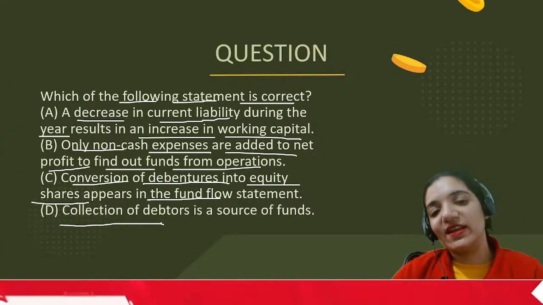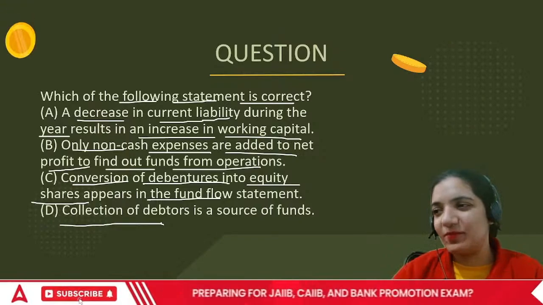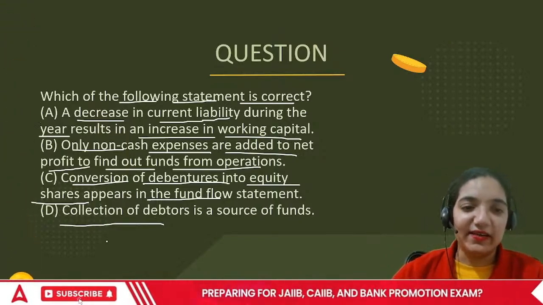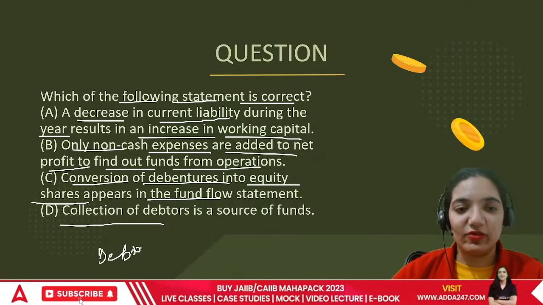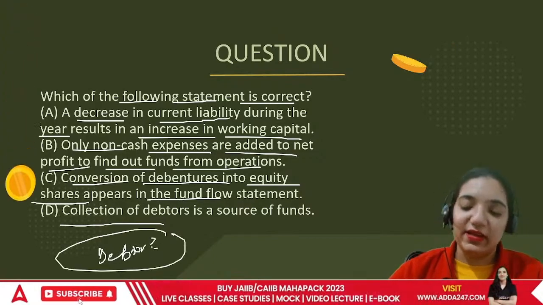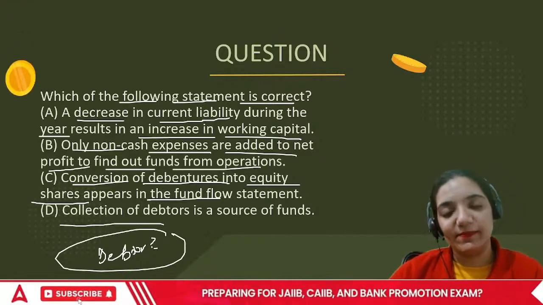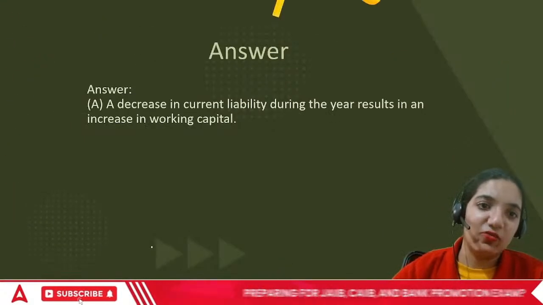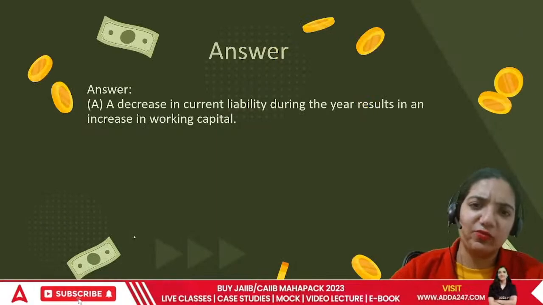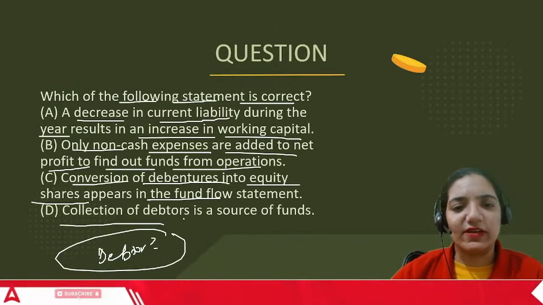The last point says the collection of debtors is a source of funds. I get money from them, isn't it? A debtor is the person from whom I am going to get money. The moment I get money, the fund is received, and he is free from being my debtor. In this case, this one is the only thing that would be correct: collection of debtors is a source of funds.